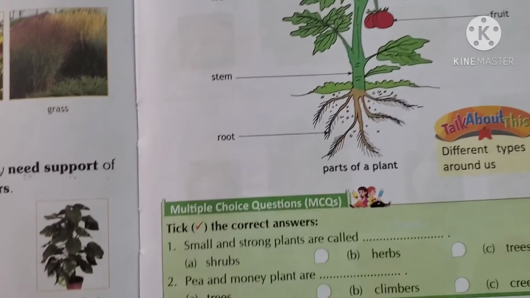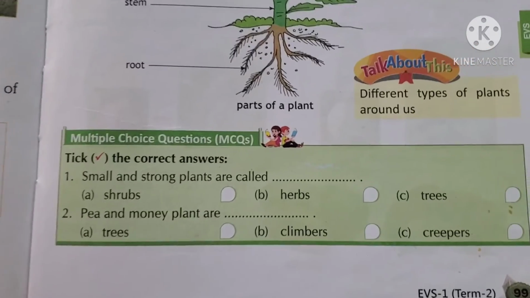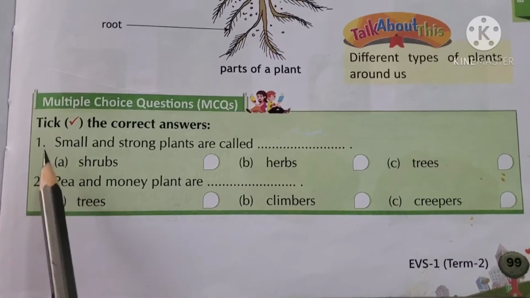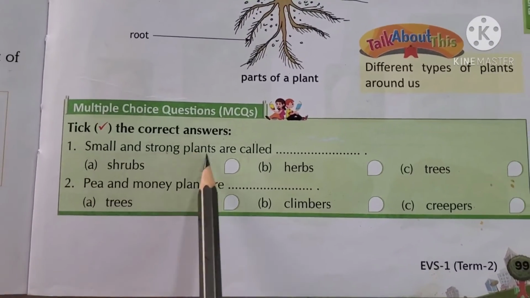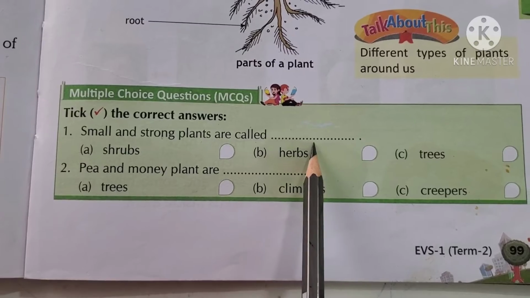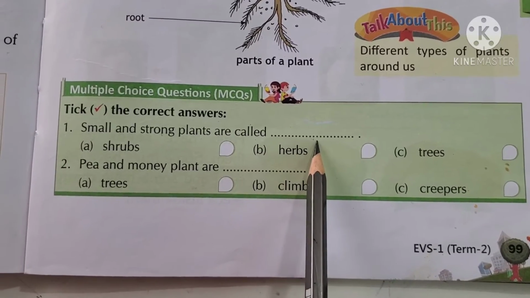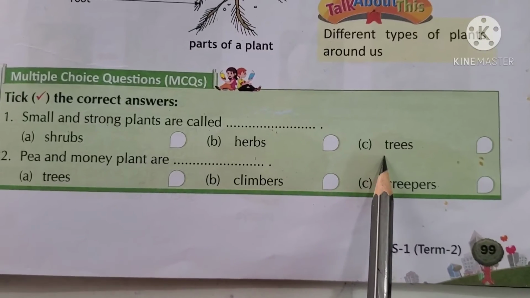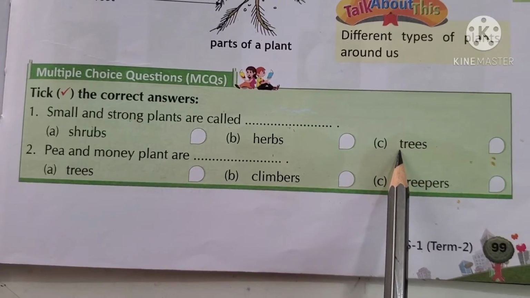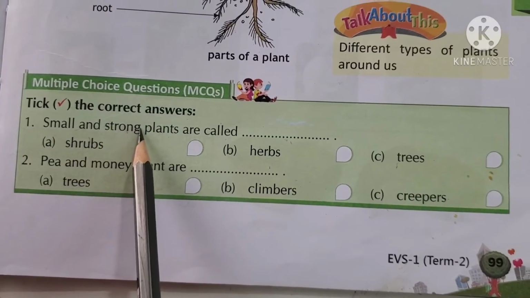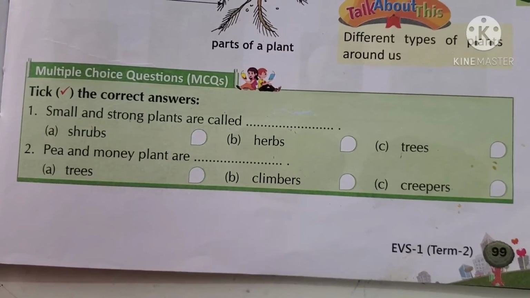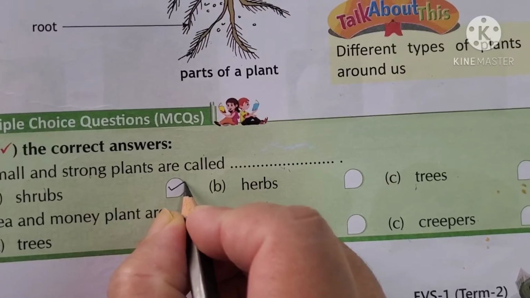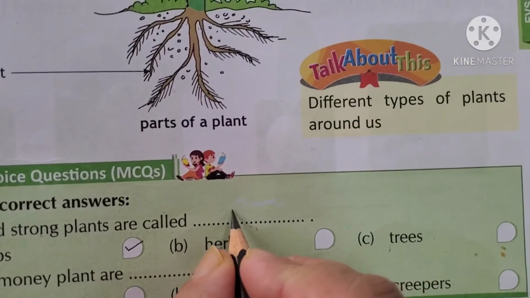Okay. Now we will tick the correct answer. The first one. Small and strong plants are called dash. What are they called? Shrubs, herbs, or trees? What are they called? Small and strong. Yes, shrubs. So please tick shrub and write here shrub.